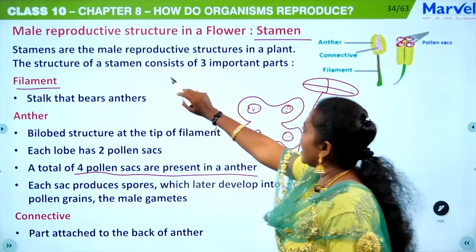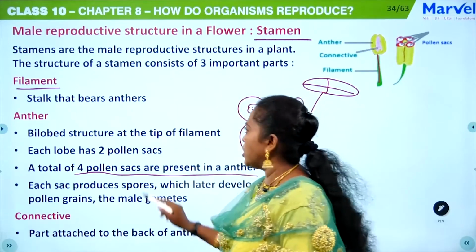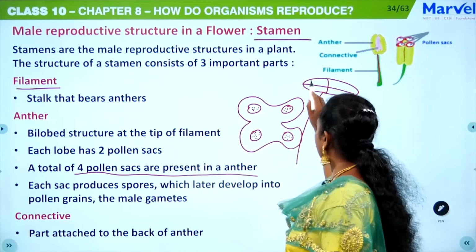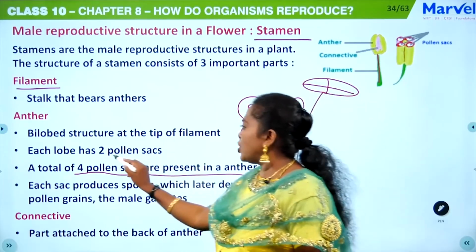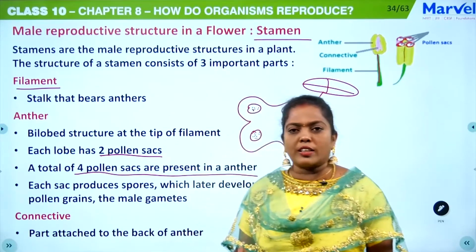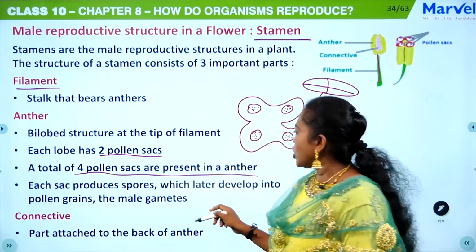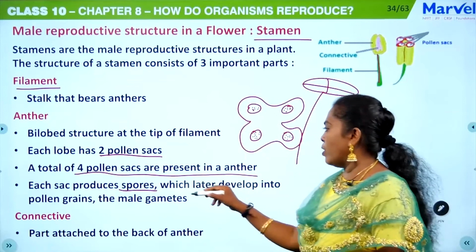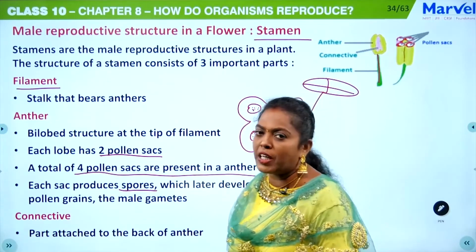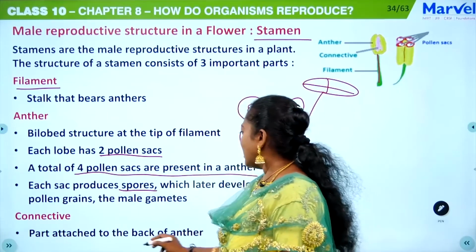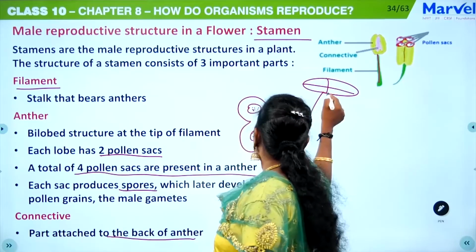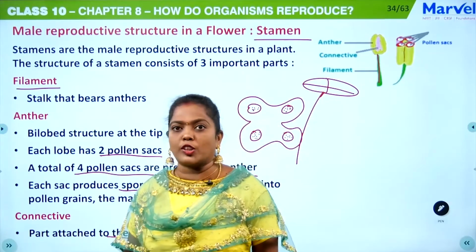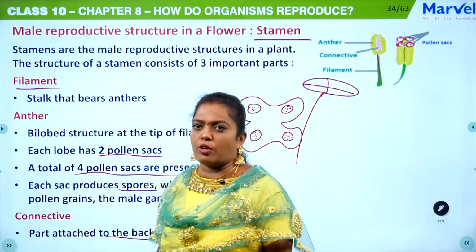So when they are asking you about the male reproductive structure, you should mention the filament, then the anther. In the anther, you should say that it is bilobed in structure and each lobe has 2 pollen sacs. So totally there are 4 pollen sacs, and these pollen sacs are going to develop the spores, and from that the pollen grains, that is nothing but the male gamete, are going to be formed. Then connective, that is just a part attached to the back of an anther, okay, that is connective. So these are the 3 things which we have to explain about the male reproductive structure of a flower.